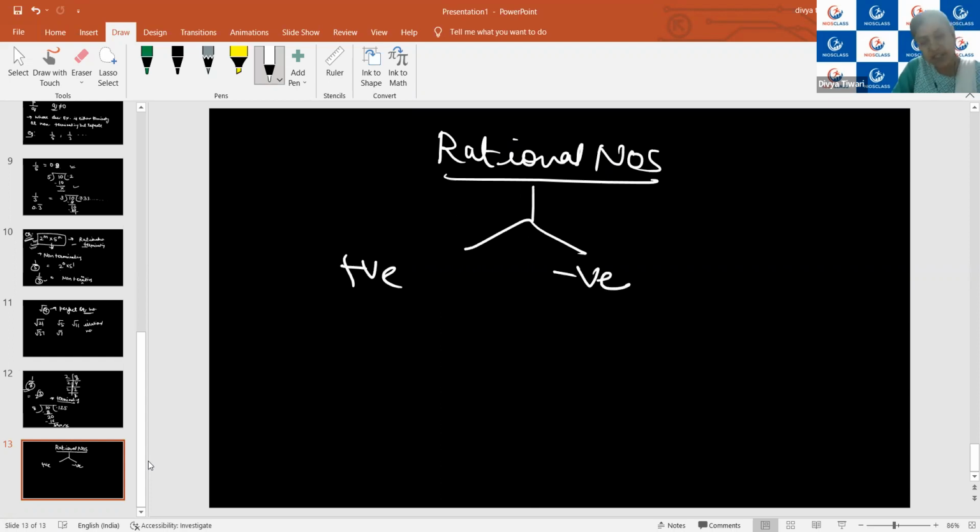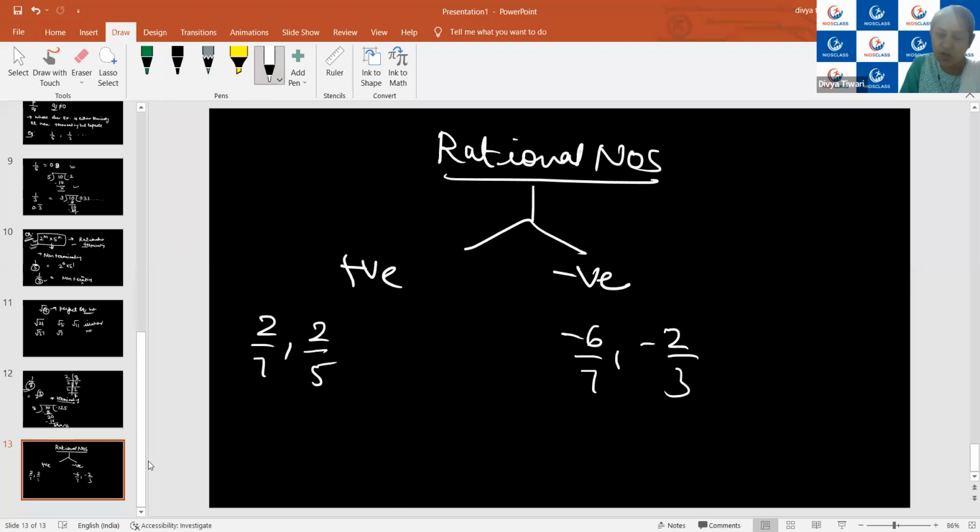All the numbers which have a positive sign are positive rational numbers, and the rational numbers with a negative sign are negative rational numbers, just as -6/7, -2/3. These are all examples of negative rational numbers. 2/7, 2/5, these are all examples of positive rational numbers. I hope it is clear.